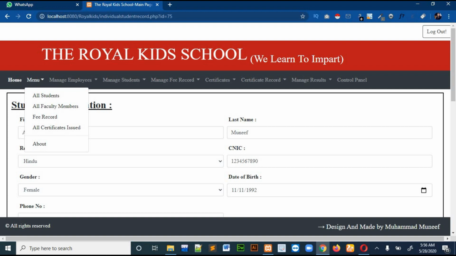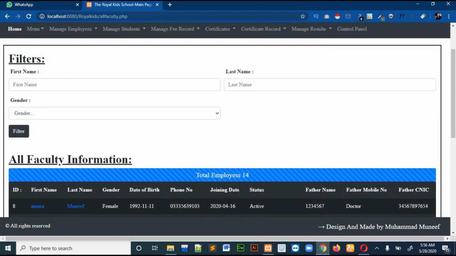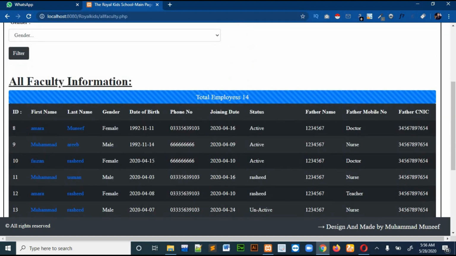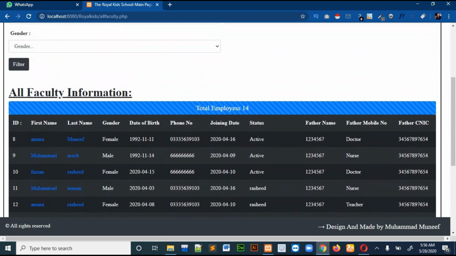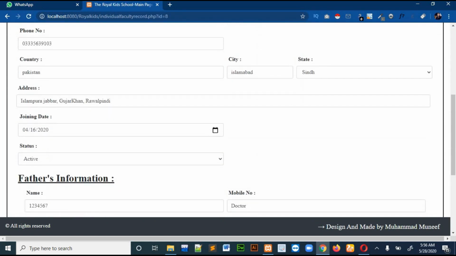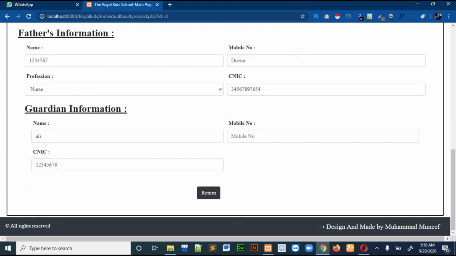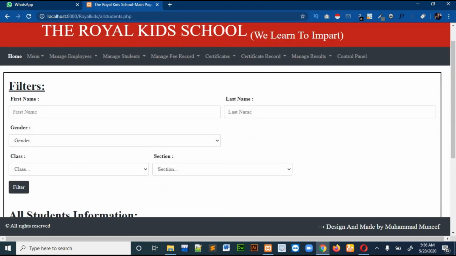Then there is all faculty members. Both pages are the same. That page shows information for all students, and this page will show information for all of the faculty. Upon clicking on the name, it will take you to the page where you will find everything regarding that specific faculty member.